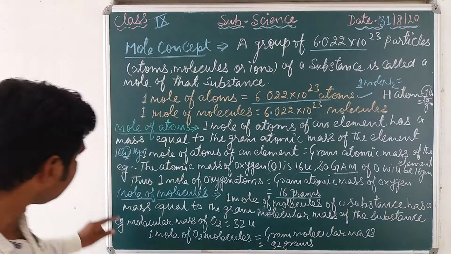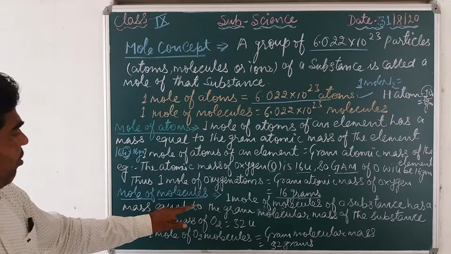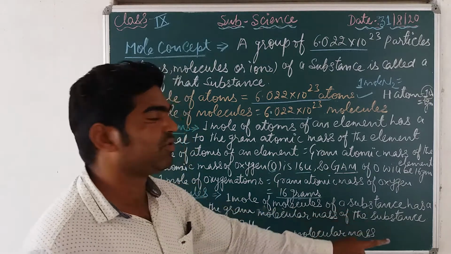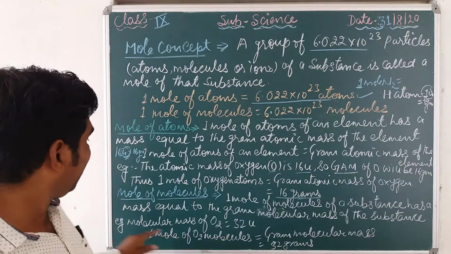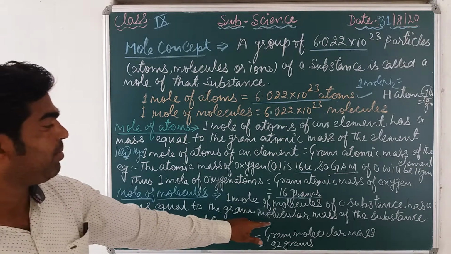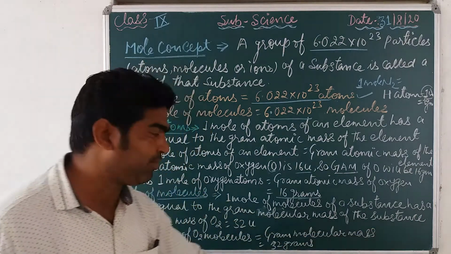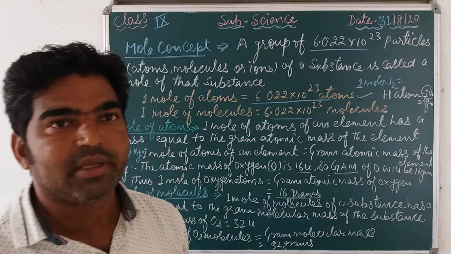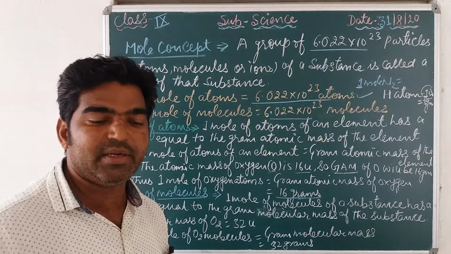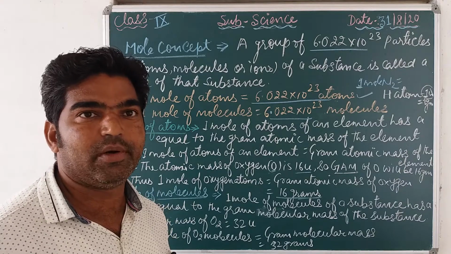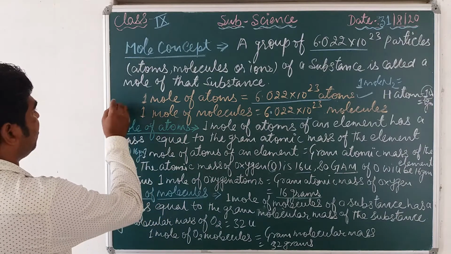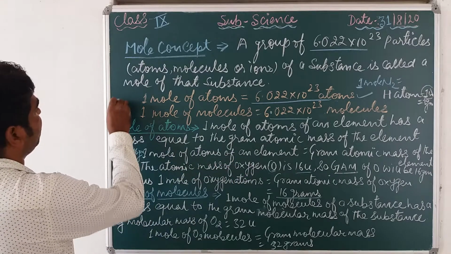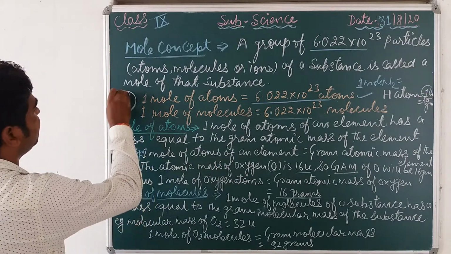ओके, फॉर एग्जांपल मोल ऑफ मॉलिक्यूल्स, if we are talking about 1 mole of molecules of any substance, it has a mass equal to the gram molecular mass of the substance. Suppose that I am talking about the mass of one water molecule. One water molecule means H2O.